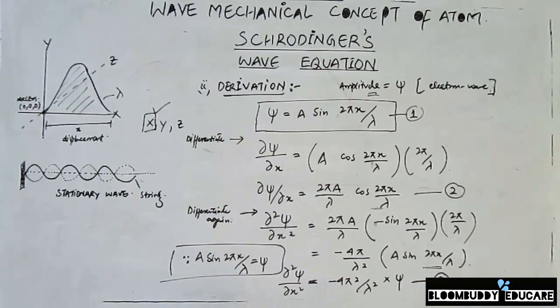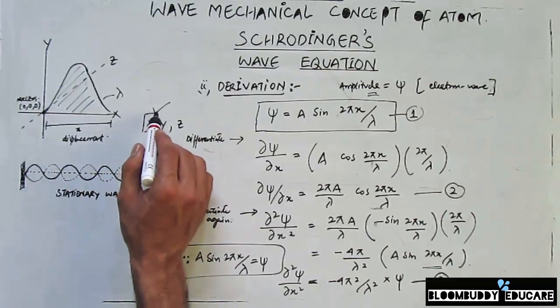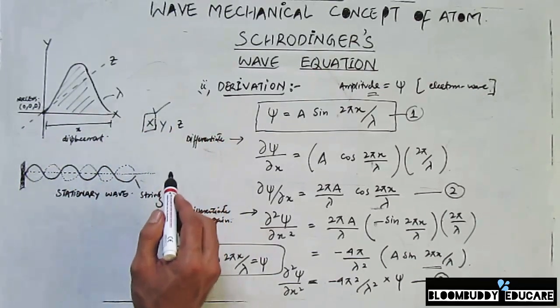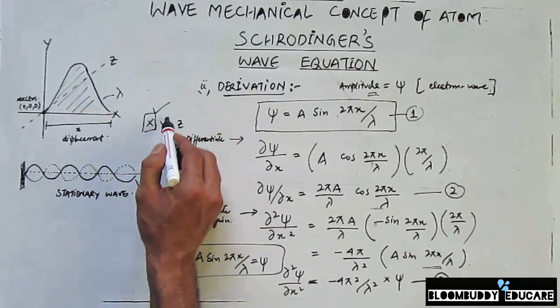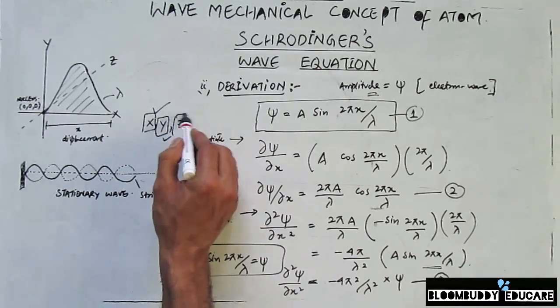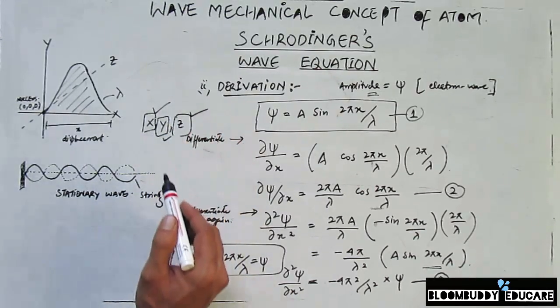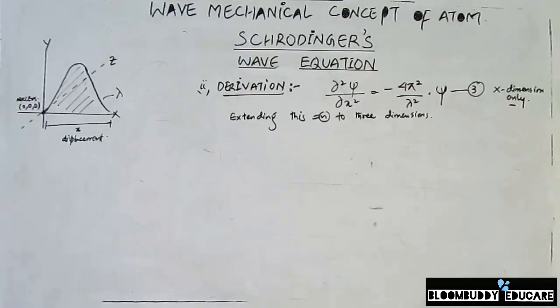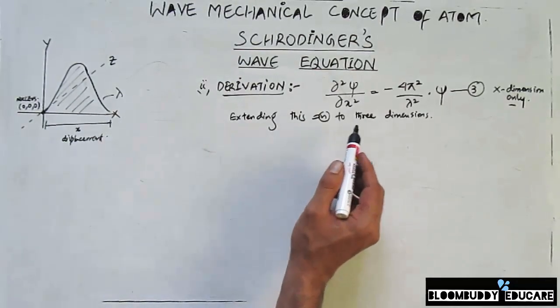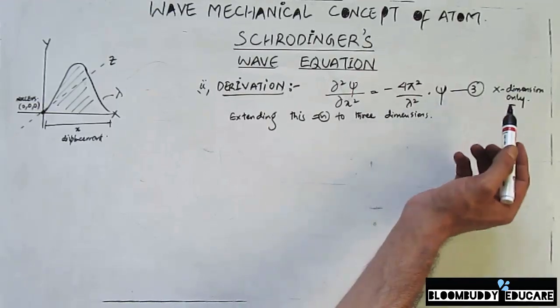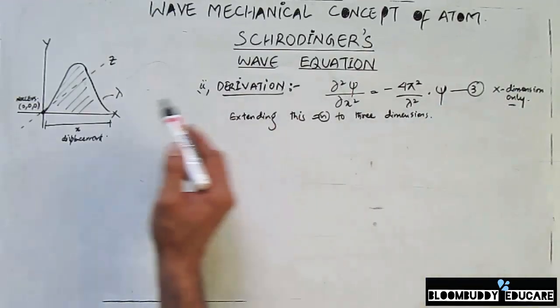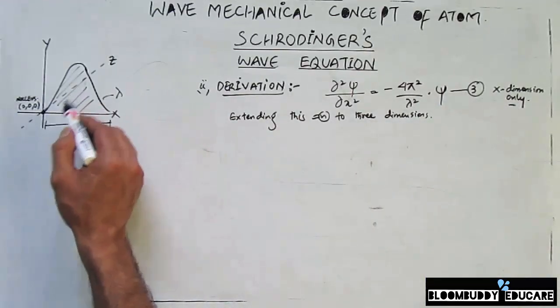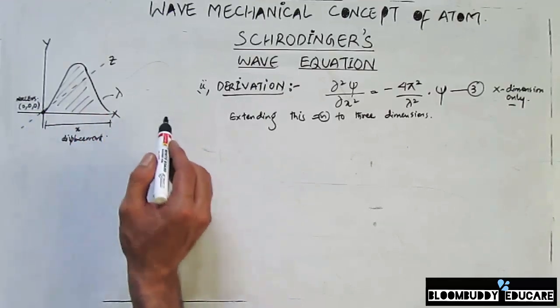This is the equation for an electron wave in one dimension, for the x coordinate. When I similarly try to solve this equation for the y coordinate and then for the z coordinate, it will be converted into a different equation. The equation that we got is equation 3, and we solved it for the x dimension of the electron wave, in the x axis only.